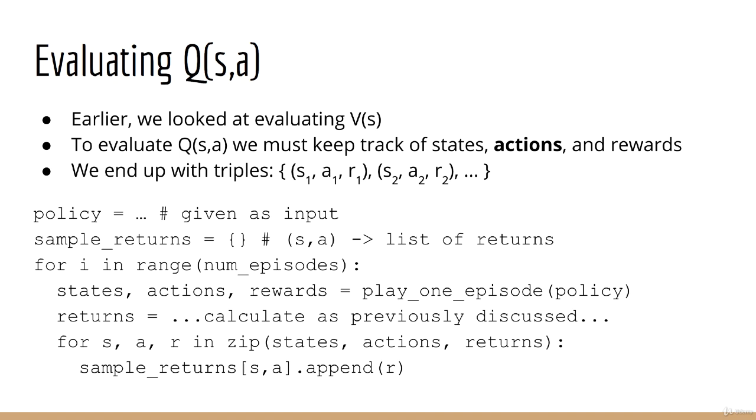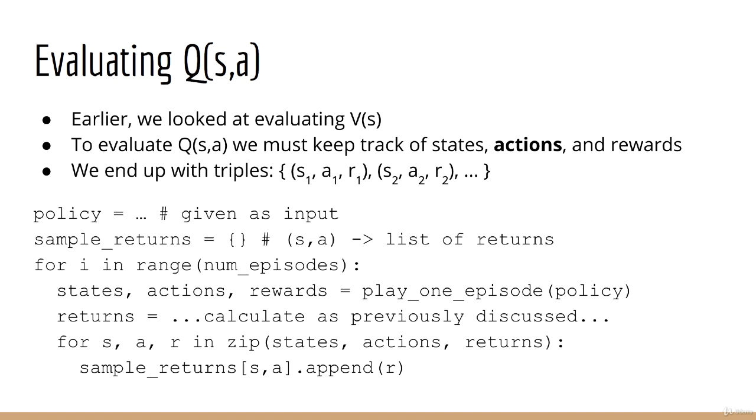Note that earlier, when we discussed the evaluation problem, we discussed how to find V of S. But now we have to find Q of SA. In order to find Q of SA, where we evaluate our policy, we need to keep track of not only the states and rewards, but also the actions. So we're going to record triples of states, actions, and rewards. So S1, A1, R1, S2, A2, R2, and so on.